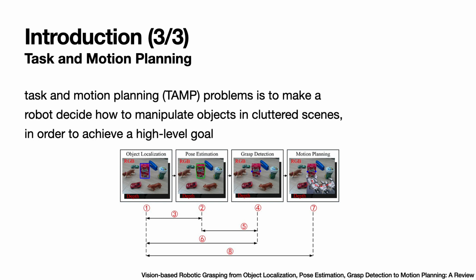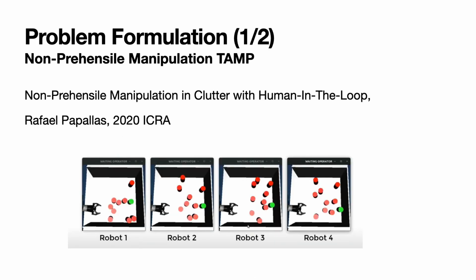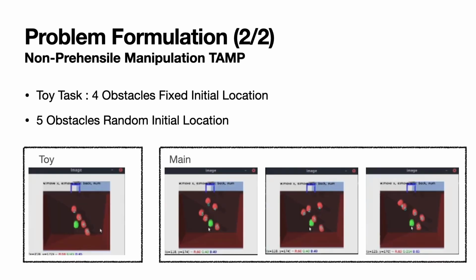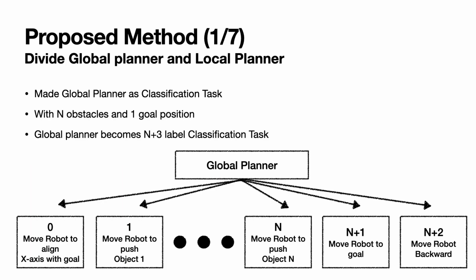Like this figure, the task is to achieve a high-level goal by dividing it into tasks with low-level goals. Our problem formulation is non-prehensile manipulation, where the manipulator can only push red obstacles and get to the green goal. This is non-prehensile because pushing one can affect other obstacles' positions. For the toy task, I use 4 obstacles with fixed initial locations. And for the main task, I use 5 obstacles with random initial locations.